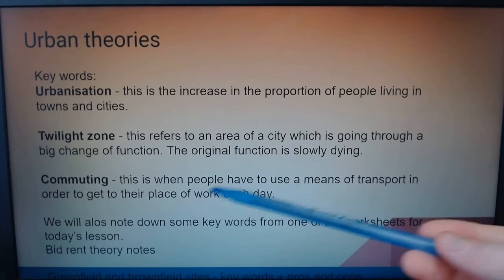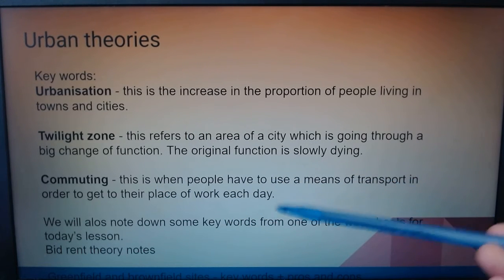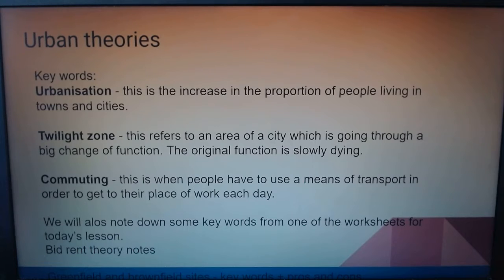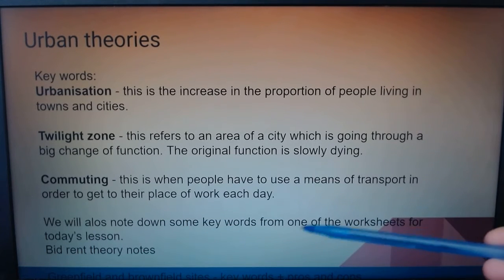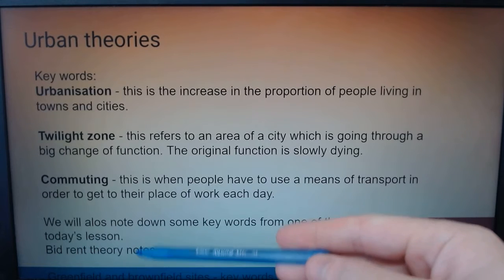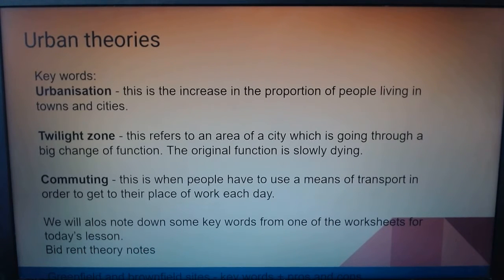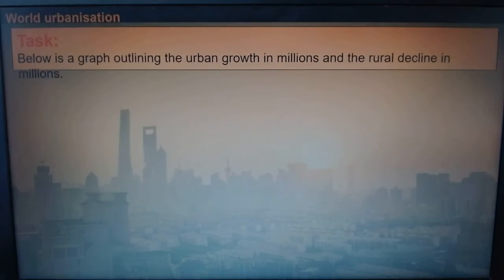Commuting, we should all know, is when people have to use a means of transport to get to their place of work each day. So in cities, people usually have to commute different distances. If you live on the edge of the city, you have a long commute, and so on. Public transport has revolutionized cities as well, with its ability to move people around very quickly and easily. We will also note down some keywords from one of the worksheets in a little bit. Don't worry about this bid rent down here. We'll look at a worksheet shortly.